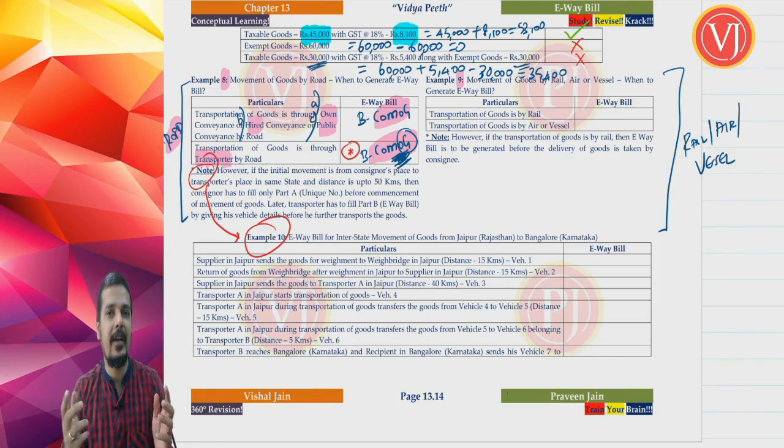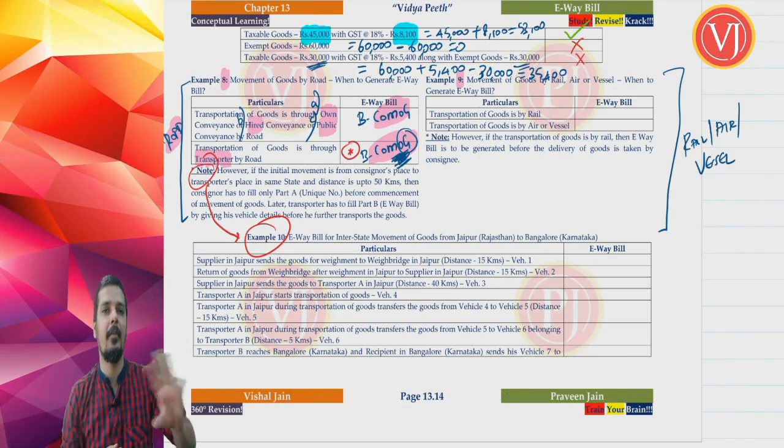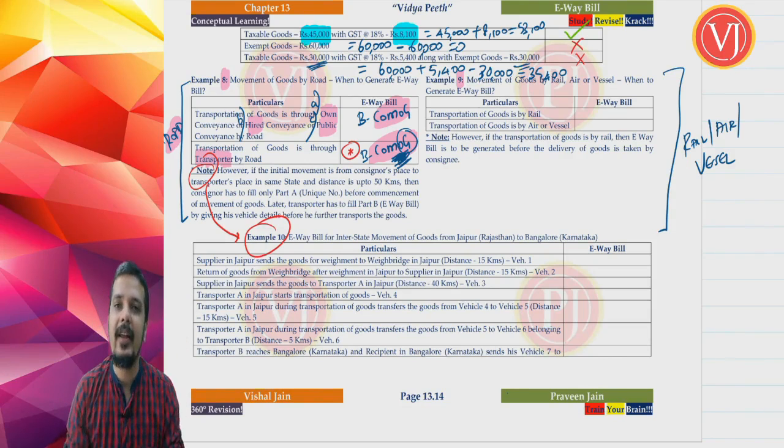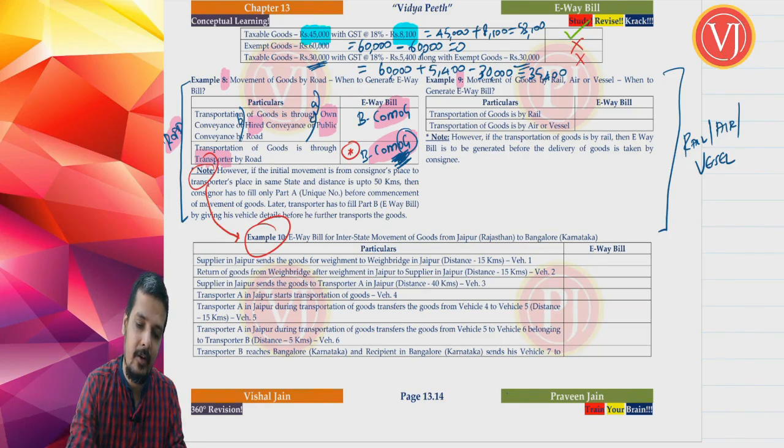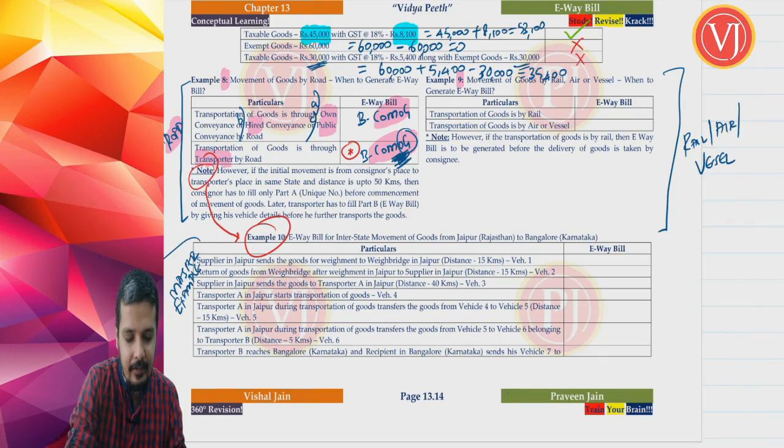For this transporter category, we are not talking about own conveyance, hired conveyance or public conveyance. For the transporter category, there is a relaxation which we will understand with the help of example number 10, which is a master example. I am going to call this a master example to understand the entire concept. We will understand it with the help of a chart.